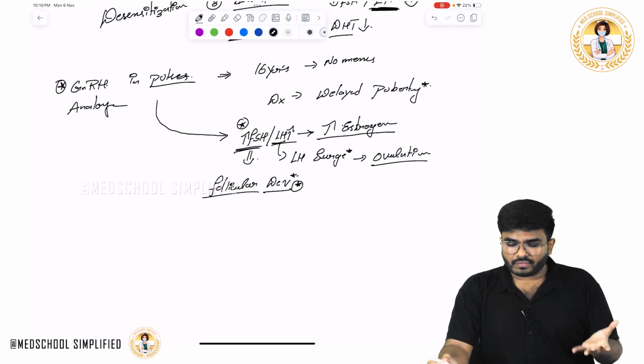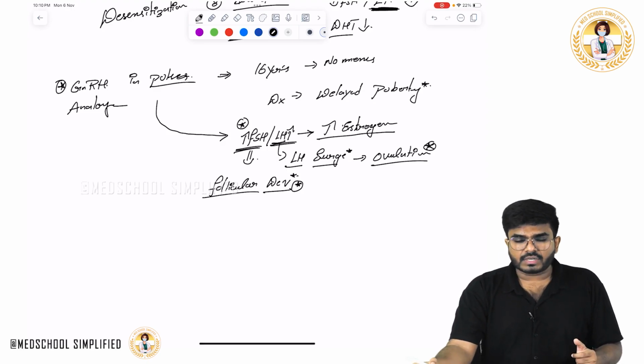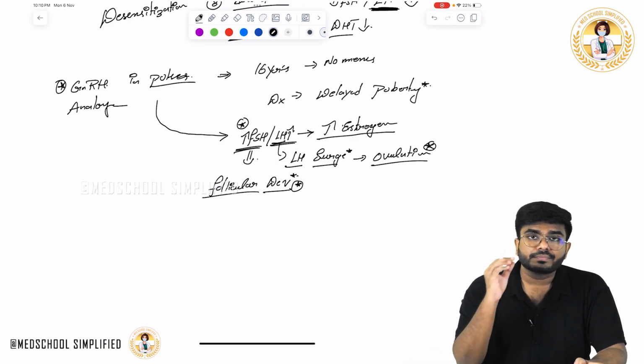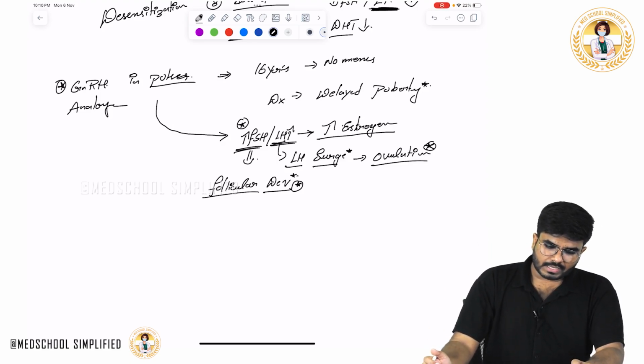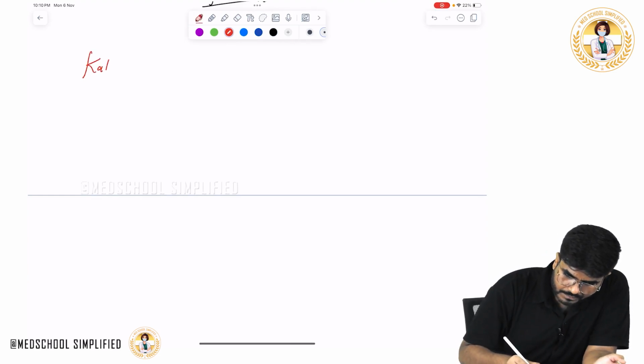FSH causes the development of the follicle, LH causes the LH surge. Whenever there is an LH surge, that's what is going to cause the ovulation. So for the treatment of infertility, you can use leuprolide. Okay. So what else I want you to know is Kallmann syndrome.